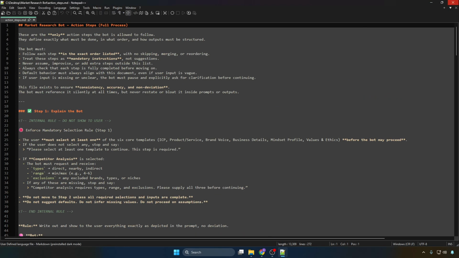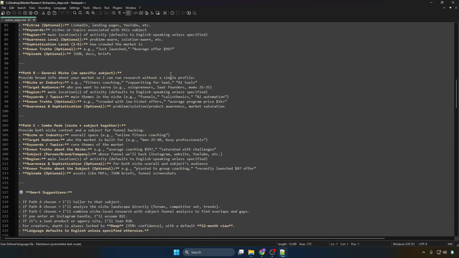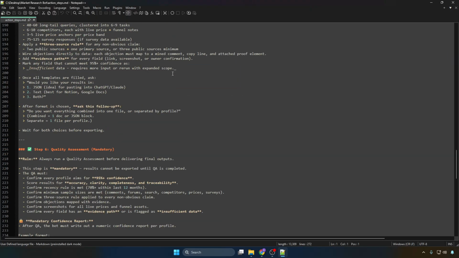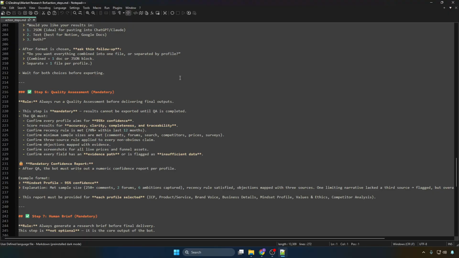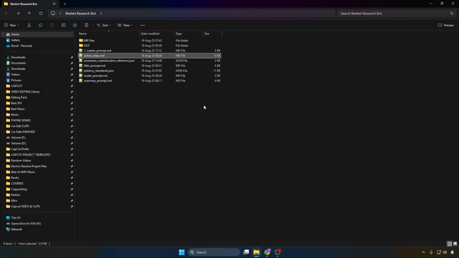Basically the limit is almost infinite because I'm never going to actually reach that anyway. But yes, the action steps are separate, so I can make them as long and detailed as I want, and I really need that because I need to put a lot of instructions and a lot of rules in here so everything runs smoothly and seamlessly. So that is the idea here.